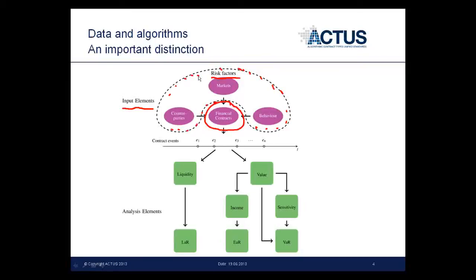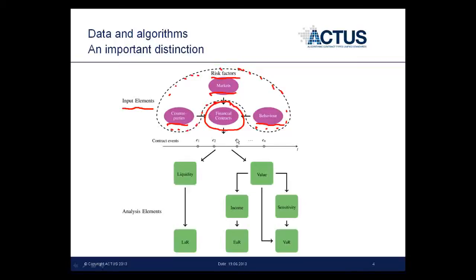Which are market conditions, counterparties, and behavior. Contracts are covenants two or more counterparties agree upon. Market are yield curves, FX rates, and any market condition acting on the contract.